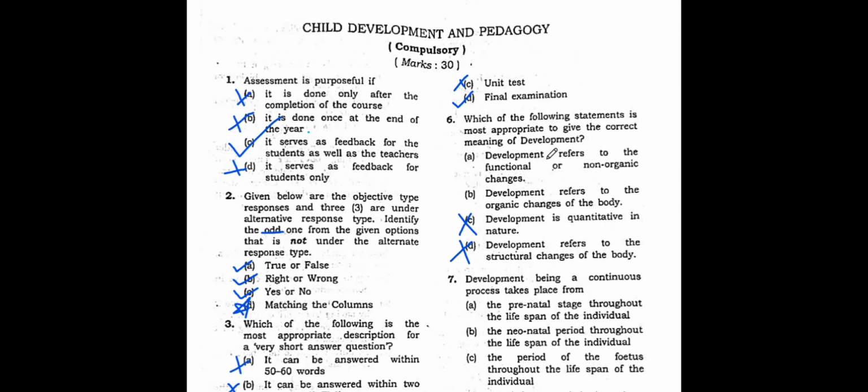Then development refers to the organic changes of the body. Then A, we have development refers to the functional or non-organic changes in the body. So now here again, actually development is both, right? Development we can say non-organic also, we can say organic also. But from these two, which one is the most specific? That is option A, right? Option B is not the one. So option A is the correct one. So option A you have to choose here.